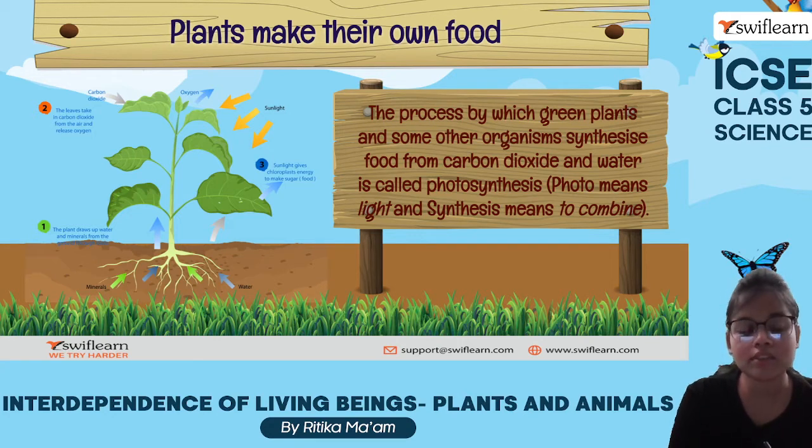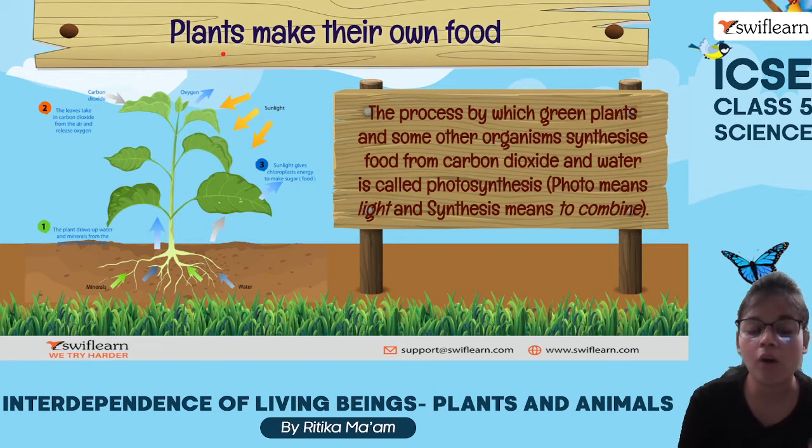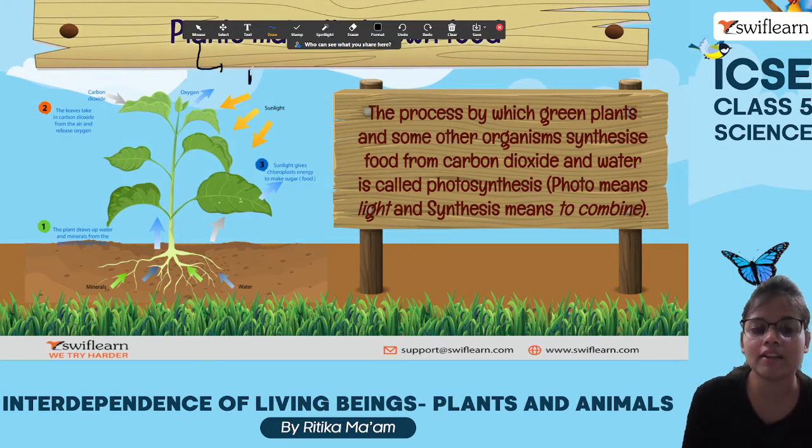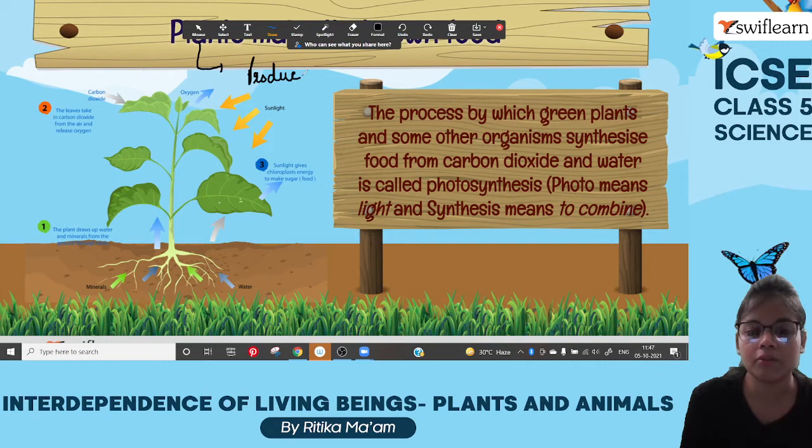And what is the process known as? Photosynthesis. Photosynthesis is the process by which the green plants make their own food, using carbon dioxide, water, sunlight, minerals, etc. Because they make their own food, hence they are known as what? Producers. So we call plants as producers.